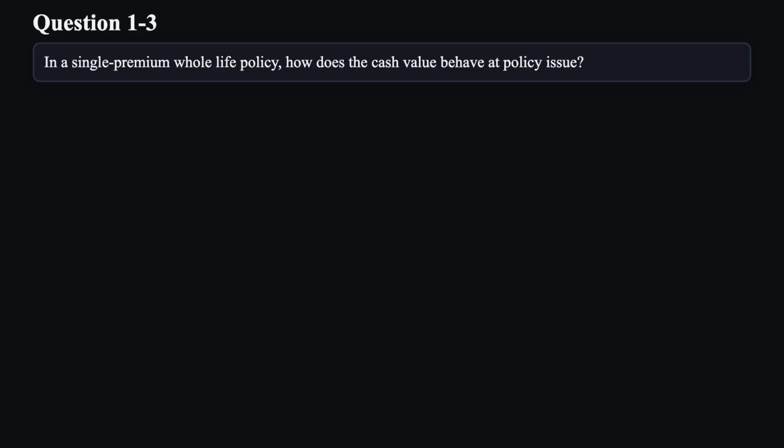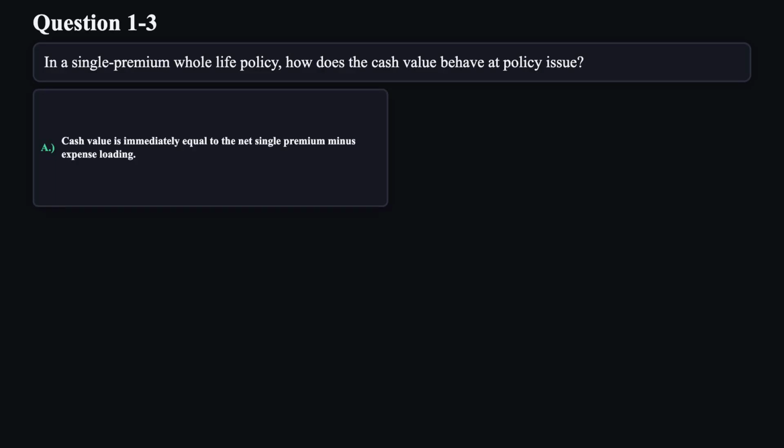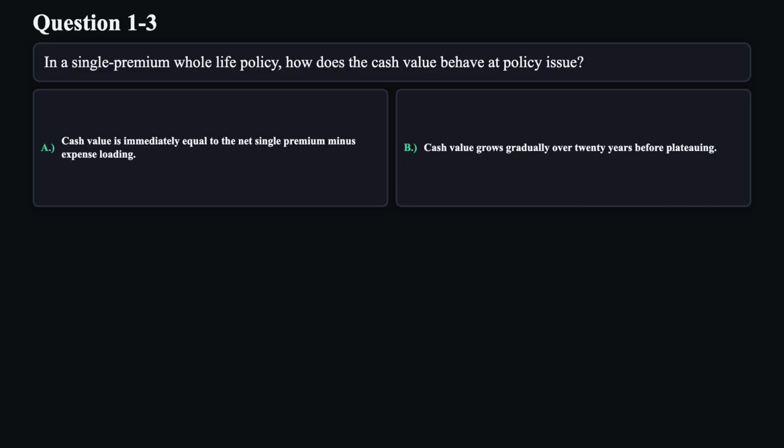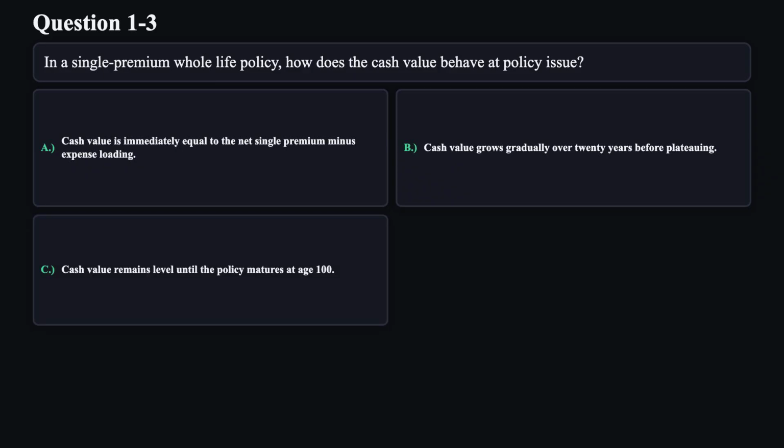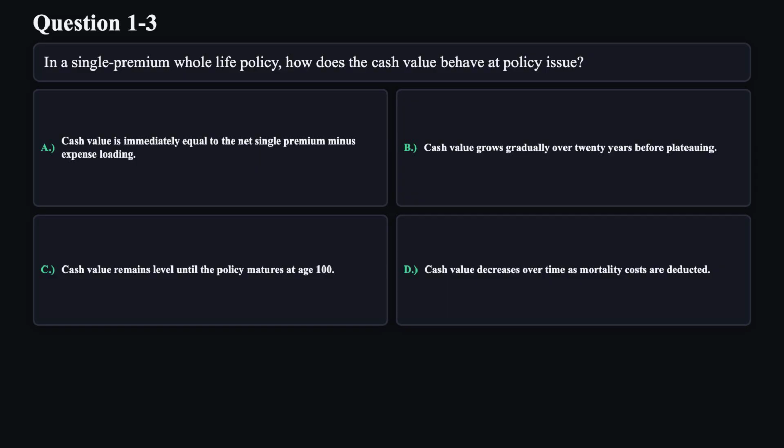Question 3. In a single premium whole life policy, how does the cash value behave at policy issue? A. Cash value is immediately equal to the net single premium minus expense loading. B. Cash value grows gradually over 20 years before plateauing. C. Cash value remains level until the policy matures at age 100. D. Cash value decreases over time as mortality costs are deducted.